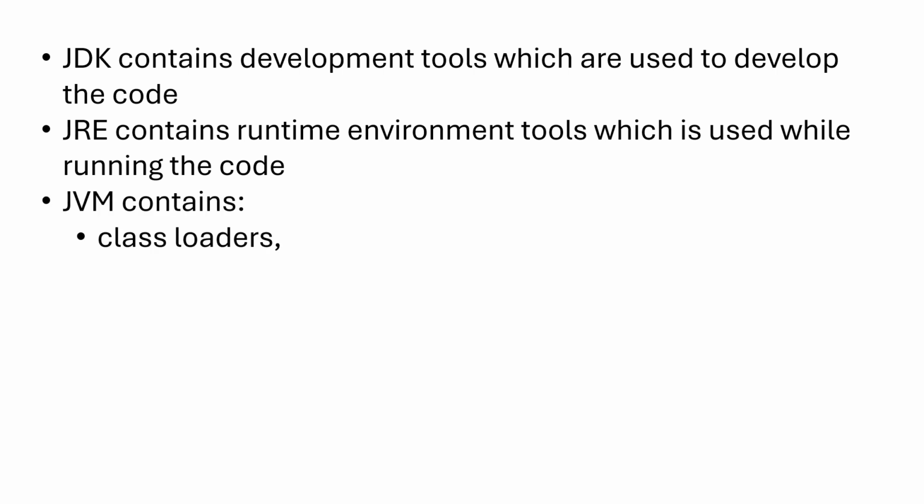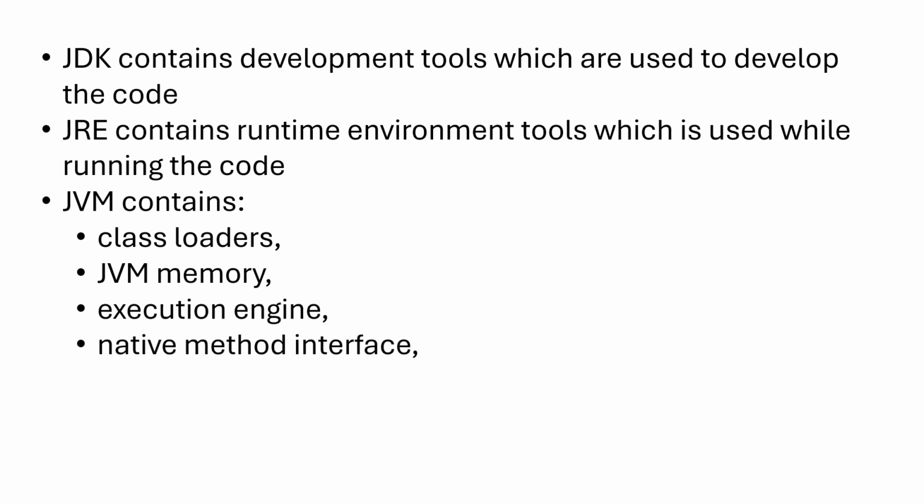The JVM contains class loaders used to load the classes in the code. JVM memory creates memory for methods and objects in the code. The execution engine executes the code.